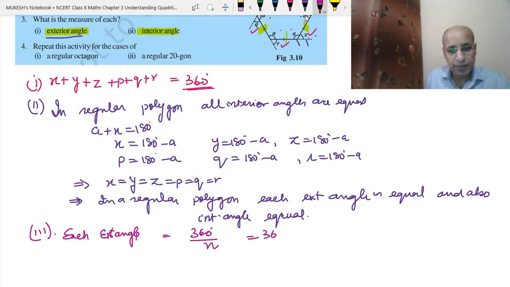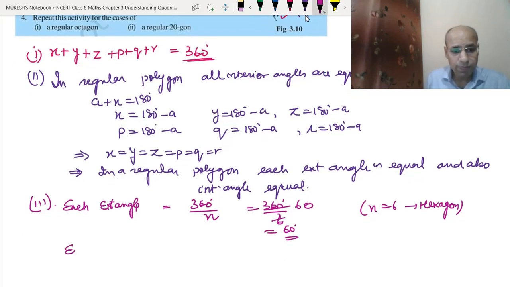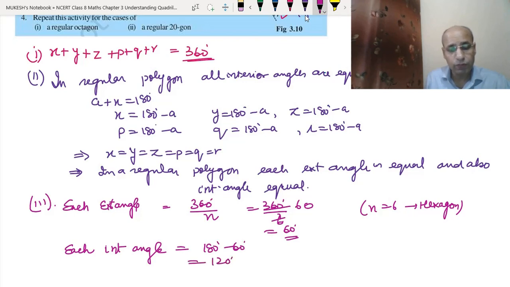That means 360 divided by 6, because n equals 6, because it is a hexagon. The number of sides is 6. So 6 times 6 is 36, 0. So 60 degrees. Each exterior angle is 60 degrees. Now we can find each interior angle also. Each interior angle we can find by subtracting: 180 degrees minus 60 degrees. So each interior angle becomes equal to 120 degrees.